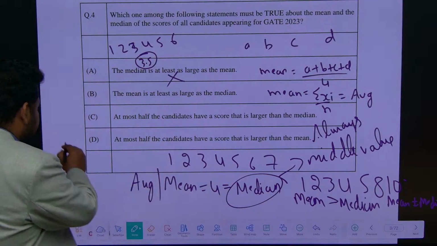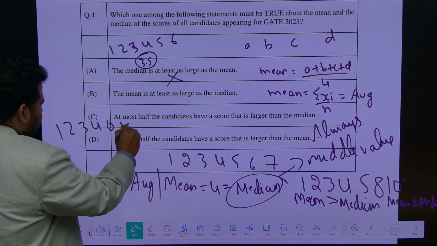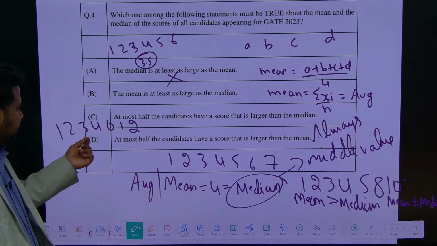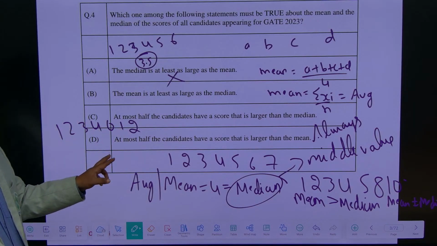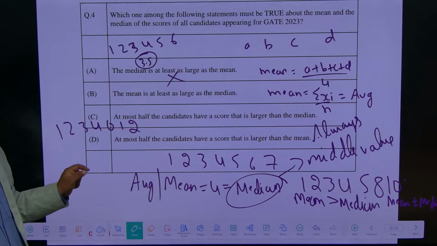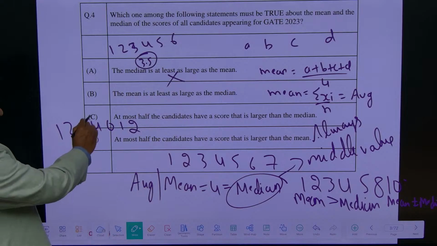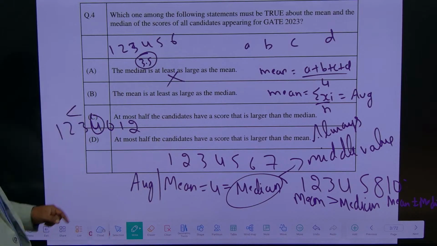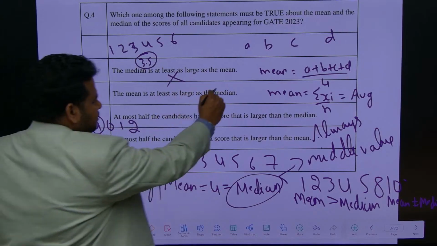Suppose I write the numbers like this: 1, 2, 3, 4, 0, 1, 2. The sum will be 13, and 13 divided by 7 will be 1 point something. The median will be 4 only, the middle value, and the mean will be less than this. So, is the mean at least as large as the median? No, not always. So, this is ruled out.